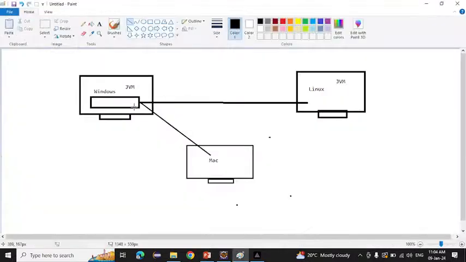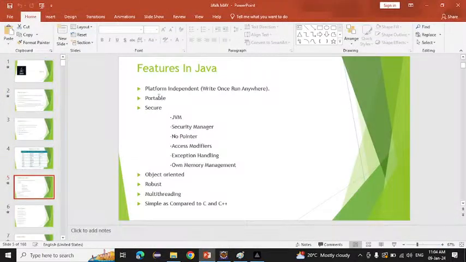we are taking this code from here to here, from here to here. Means we can say that Java is a portable language. We are taking this code from one place to another place. That is what is called portable. This is another feature of Java, that is portable. After that, secure we will see last.